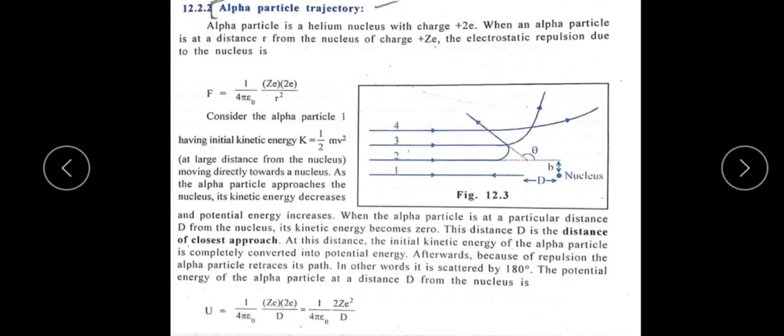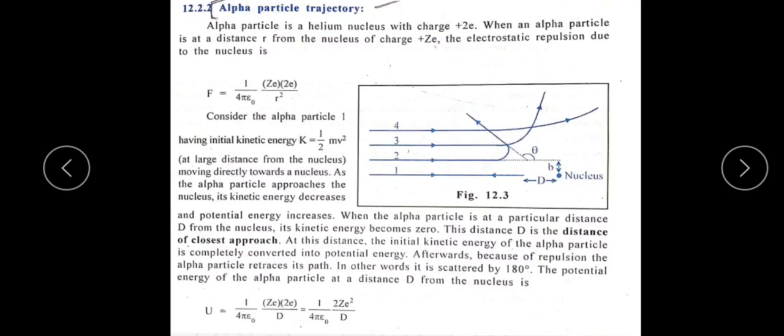Whether it is moving without any deviation through the gold foil, or deflected slightly, or deflected a bit, or deflected maximum, that is nothing but more than 90°. So what about its trajectory? What about its path, which is explained in this concept here?